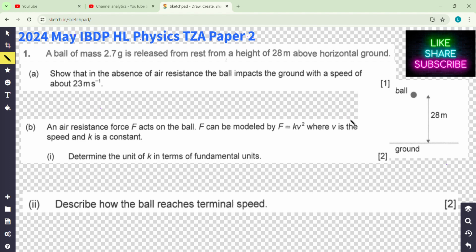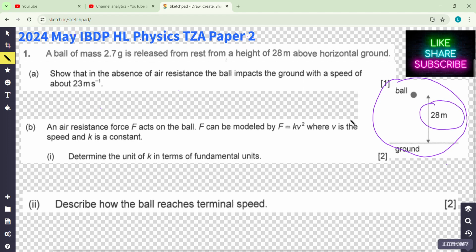I'm excited to start our journey of 2024 May HL Physics Paper 2. Okay, question number 1 is here. It is about free fall under gravity. 28 meters from rest. Okay.